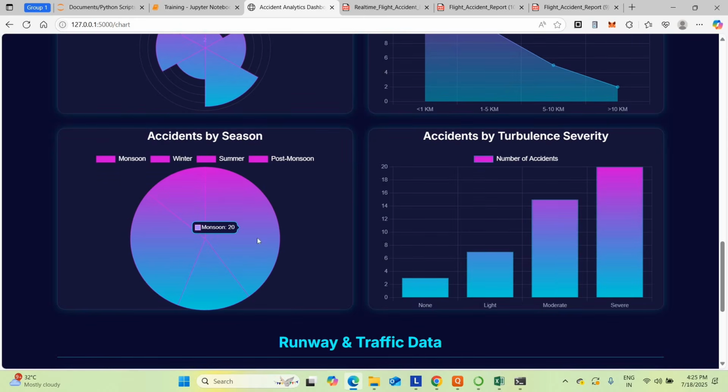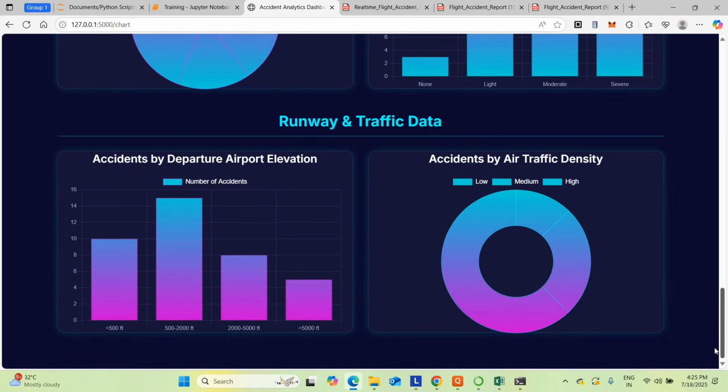Accident by season, you can check. Monsoon season plays the major role. During the monsoon season, we have faced 20 accidents. In summer, we have faced 15 accidents only. Accident by turbulence severity: if the turbulence is severe, the accident chances are higher. If the turbulence is normal, accident chances are normal. Then runway as well as traffic data, you can check. If the airline traffic is higher, the accident ratio is also higher, and we have faced 25 accidents. If airline traffic is low, we have faced 5 accidents only.